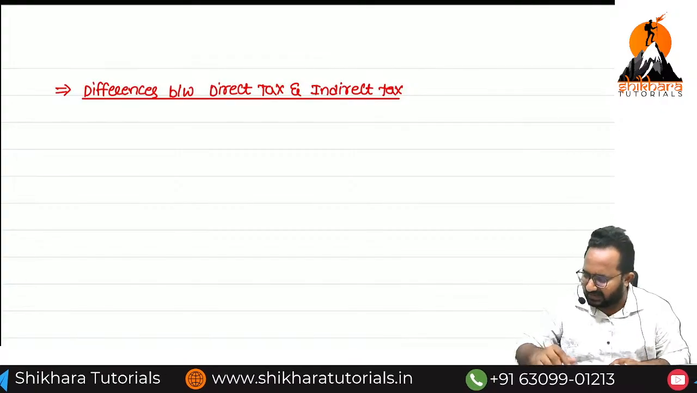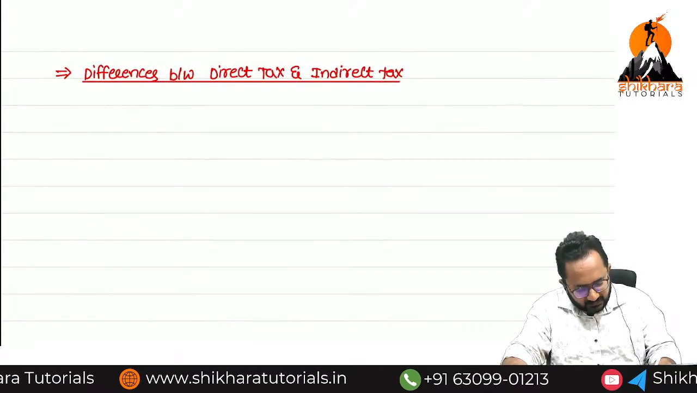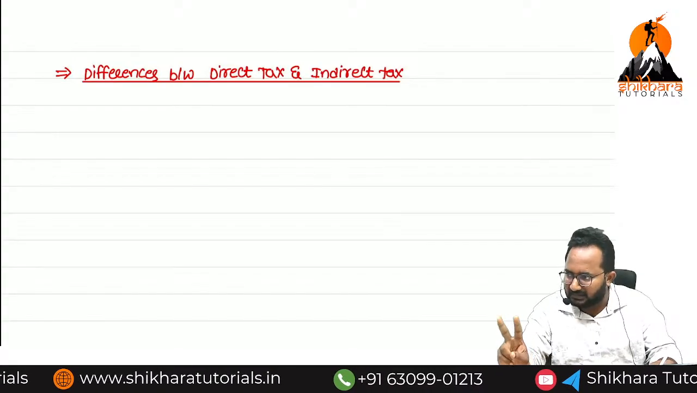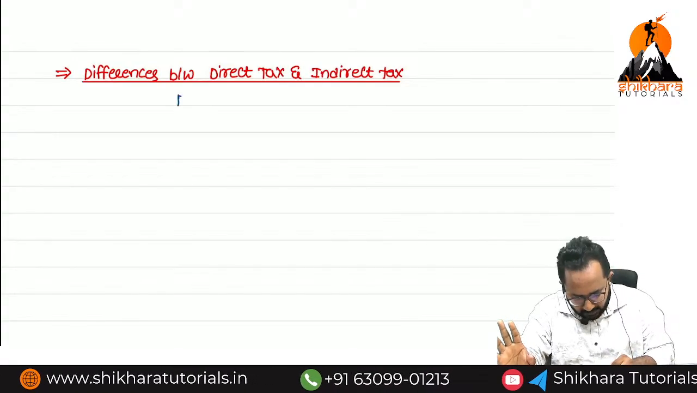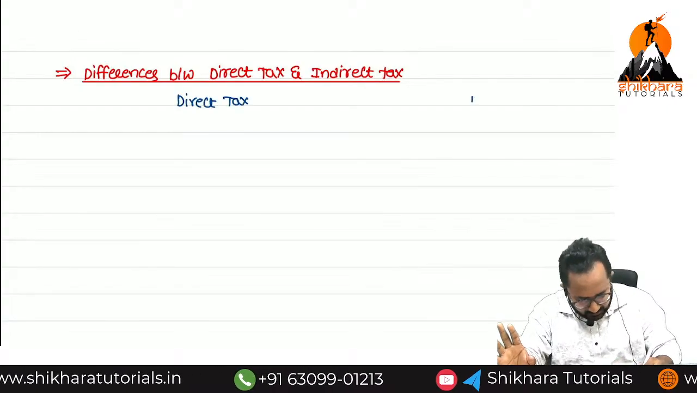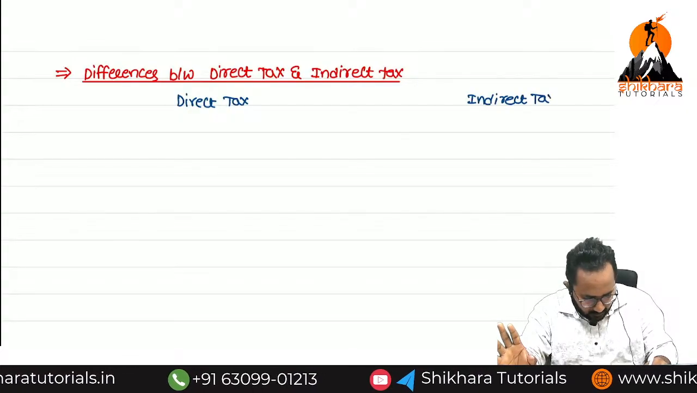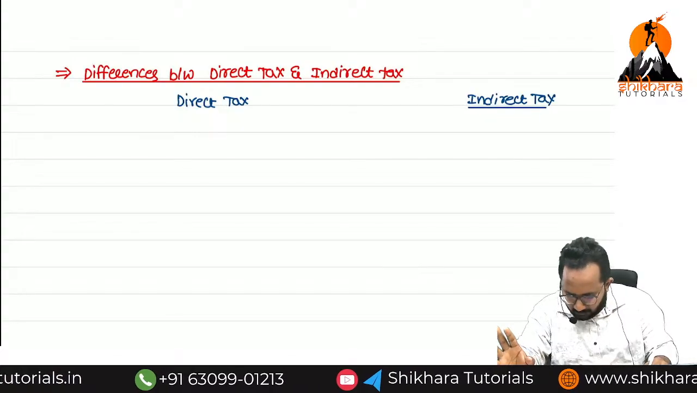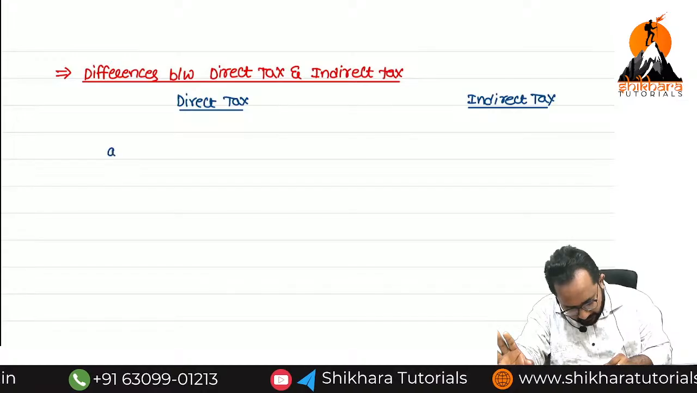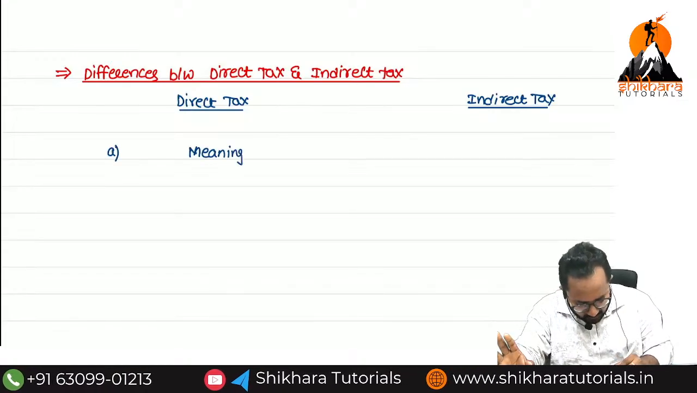Again we can write similarly. So always, if they are asking for the differentiation, you have to write all the things in two columns. First you have to put the heading related to direct tax. Second, indirect tax. Differentiations you always have to write in this way. Now first differentiation, what can we write? Any idea? Meaning. Yes. Meaning is one differentiation you can write.